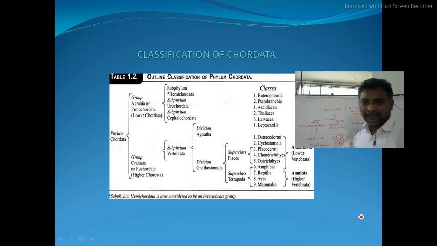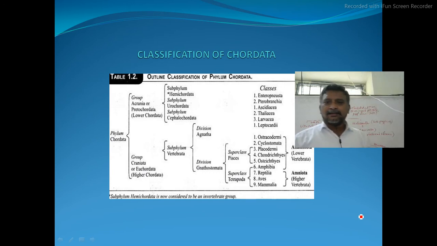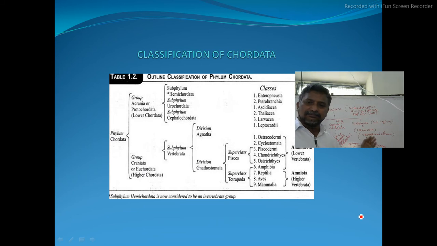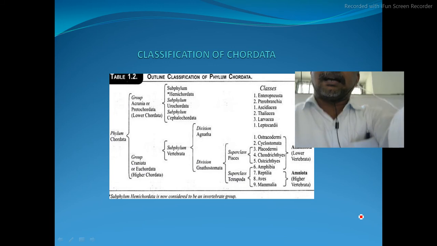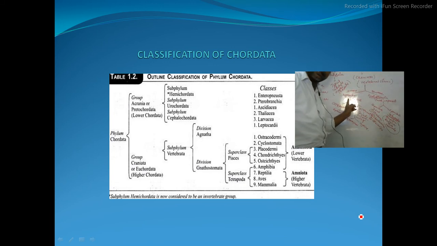Typical chordates or model chordates. Now the other one is vertebrata. Here they have a cranium also, craniata. This vertebrata can be divided into two divisions. One is Agnatha and the other one is Gnathostomata. Yes, see this. Is it clear?